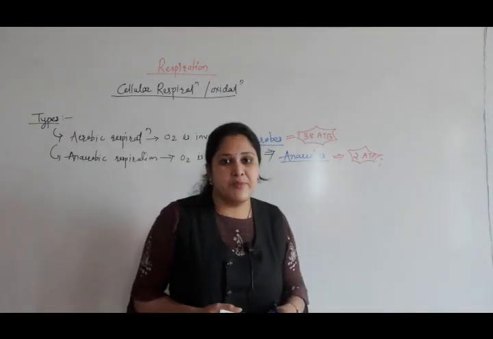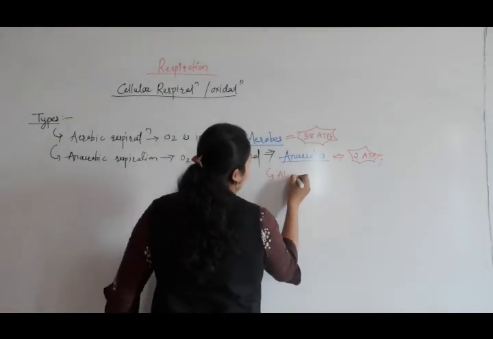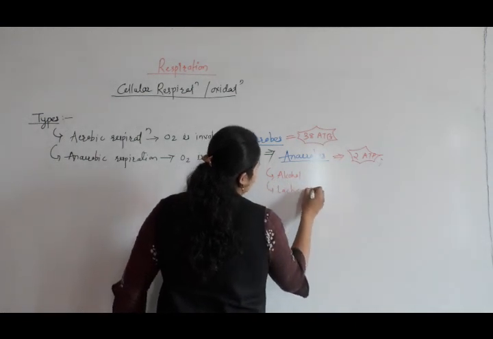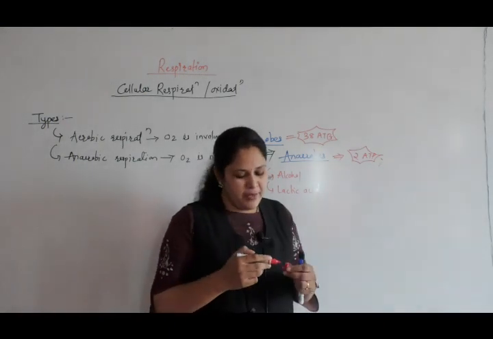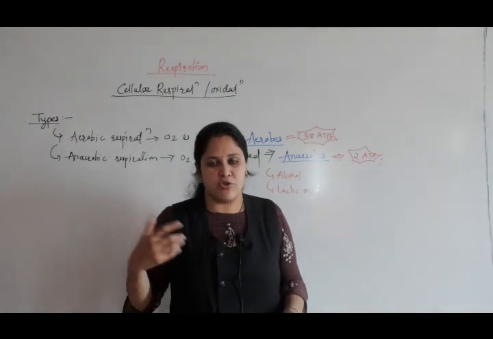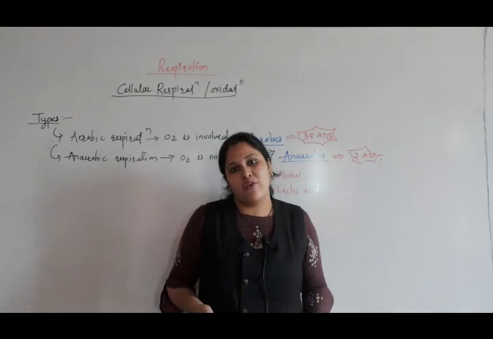During anaerobic respiration, what is formed? Either alcohol or lactic acid is formed. So in muscle cells, if oxygen availability is less, or if the body's requirement of ATP is more, then muscle cells can perform anaerobic respiration.